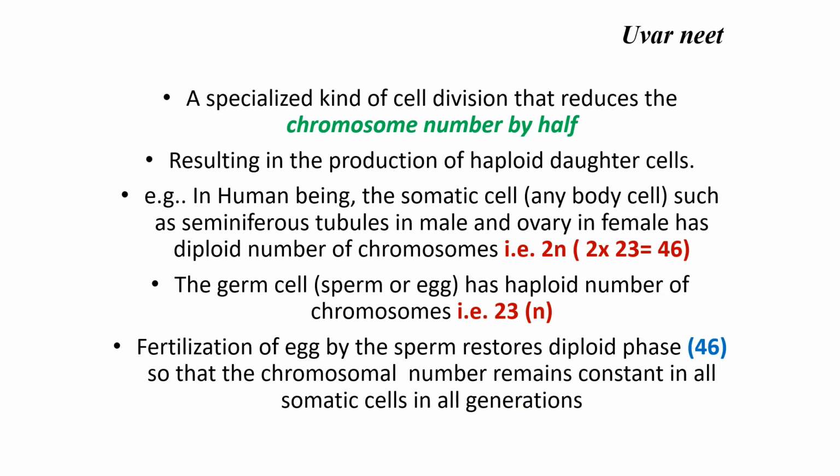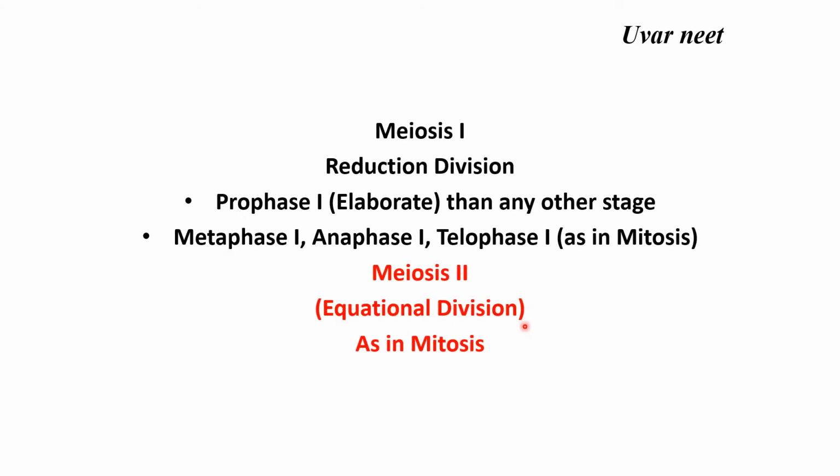Let us go to the details of meiosis. We can divide meiosis into two major parts: meiosis 1 and meiosis 2. What is meiosis 1? We can otherwise call it reduction division, that is, the chromosomal number becoming half. This reduction division has four phases: prophase 1, metaphase 1, anaphase 1 and telophase 1.